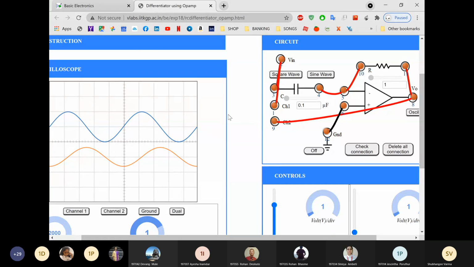Now you all can perform integrator and differentiator and share the output on screen. Share the screenshot in chat box. Okay. Yes, I got one screenshot from Sakshi. Very good, Sakshi. She has shared the output of integrator and differentiator for sine wave. Very good, Sakshi.